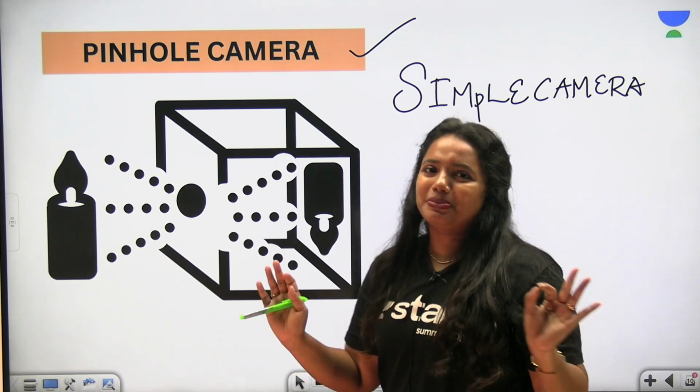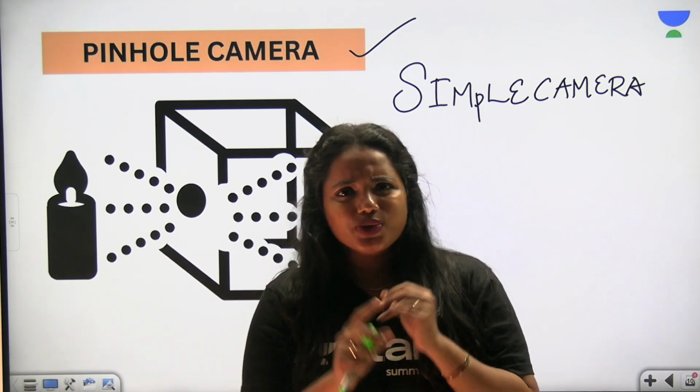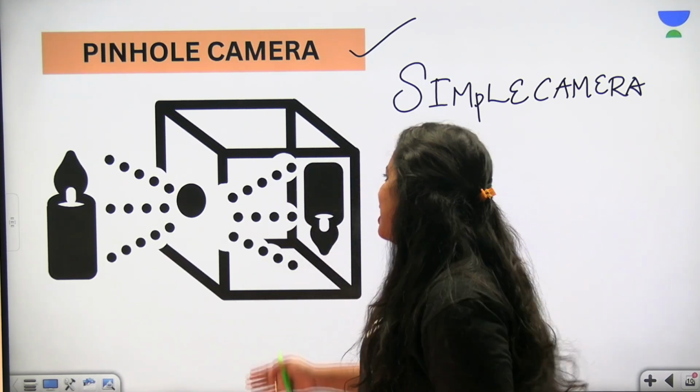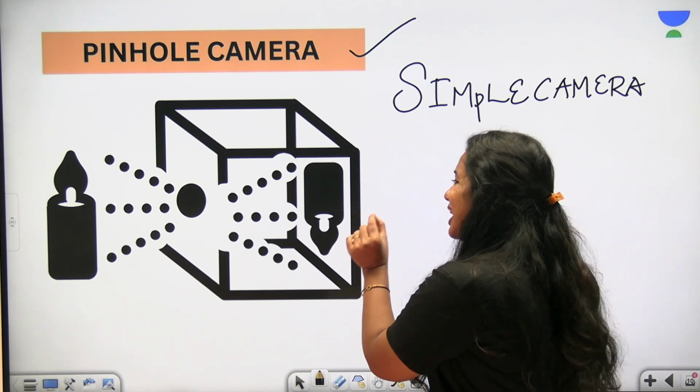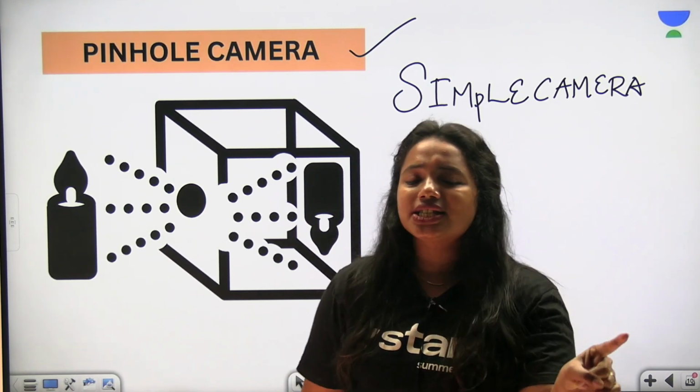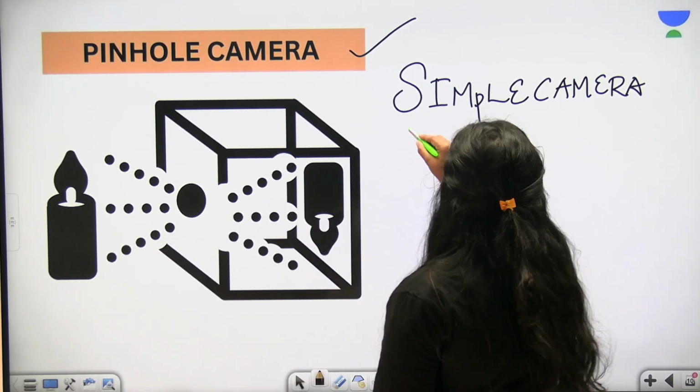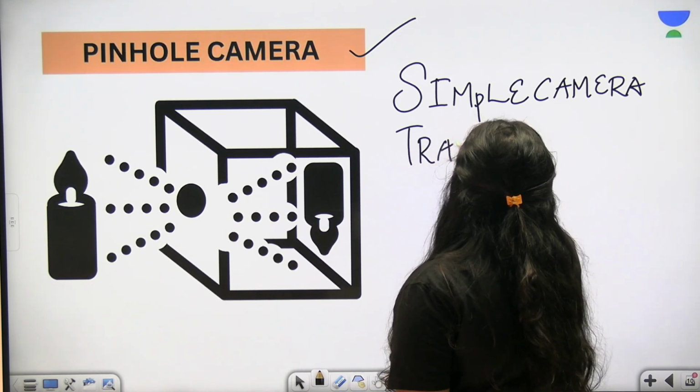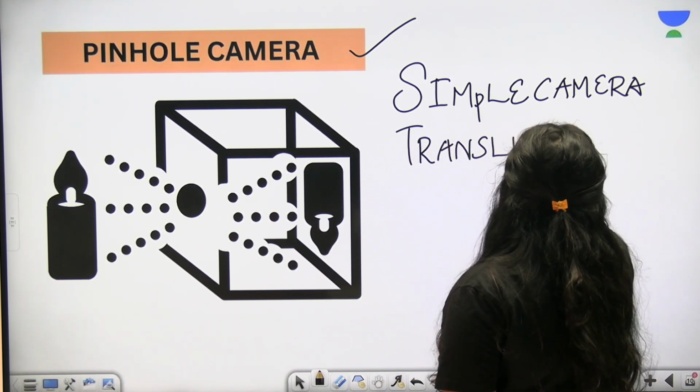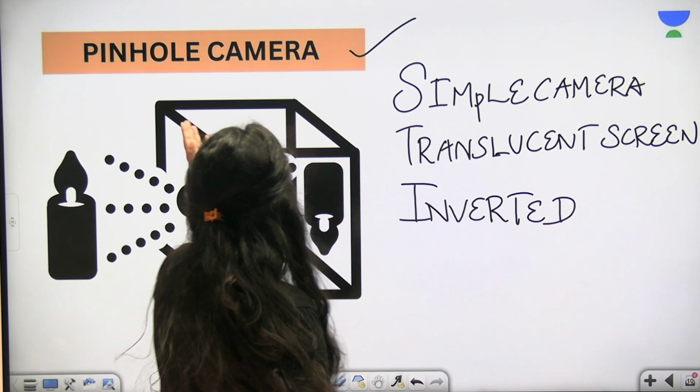It's a very simple setup. It consists of a cardboard box with a very tiny hole. Inside the cardboard box, a screen is placed. What kind of screen is it? It is a translucent screen. Okay, so you have to write this point: it has a translucent screen. That's how the pinhole camera works.